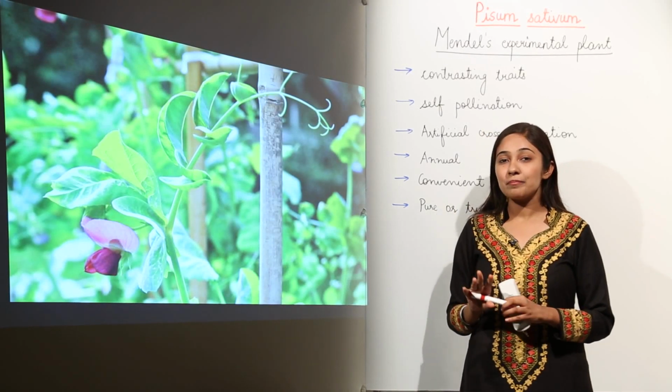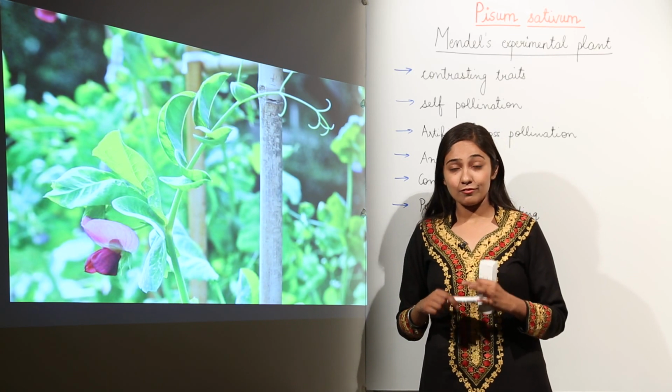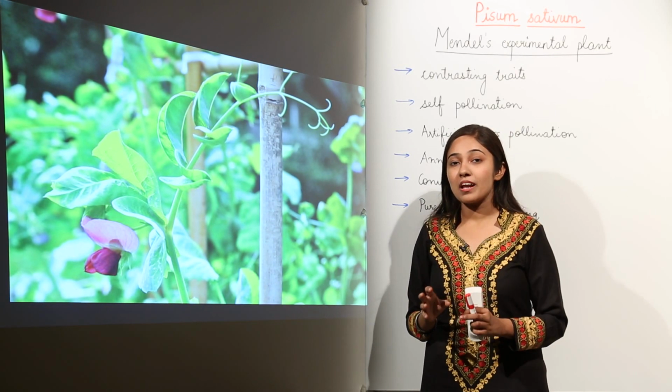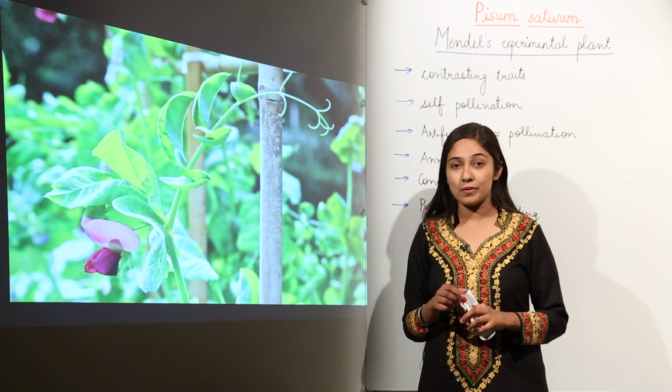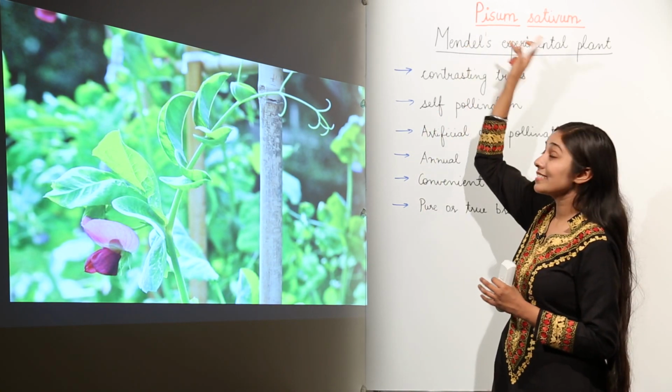For all his experiments and to lay down the basic laws of heredity, the father of heredity, Gregor John Mendel, chose the pea plant, the garden pea plant, or you can say edible pea plant, for all his experiments. The scientific name of this garden pea plant is Pisum sativum.